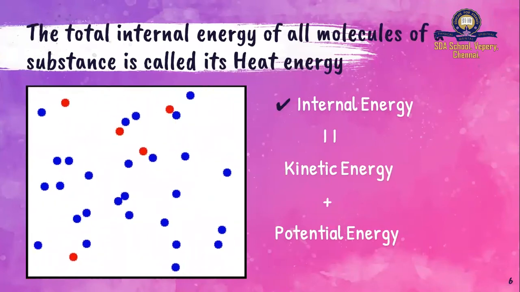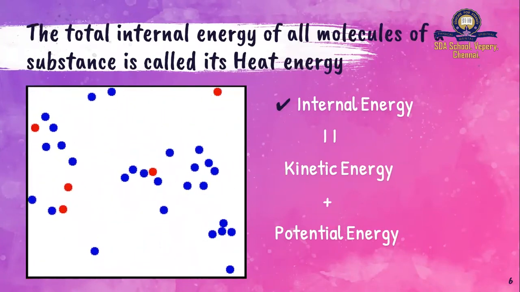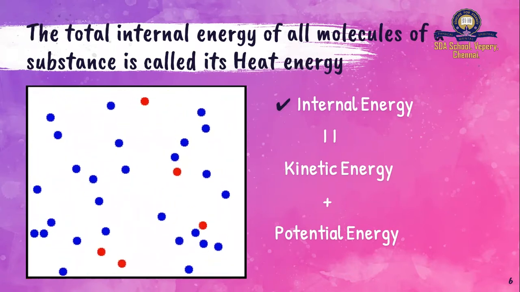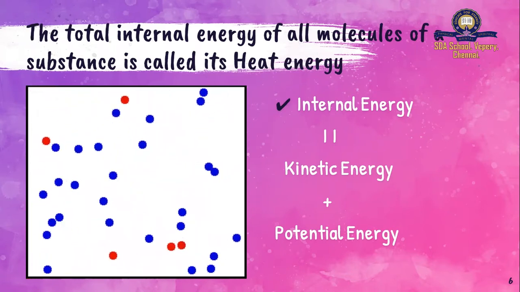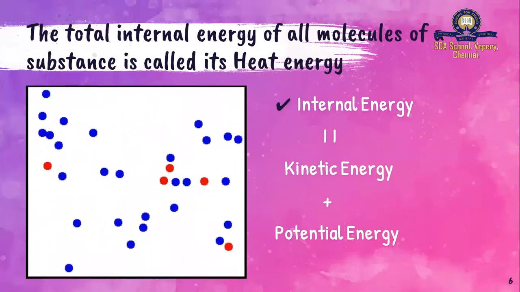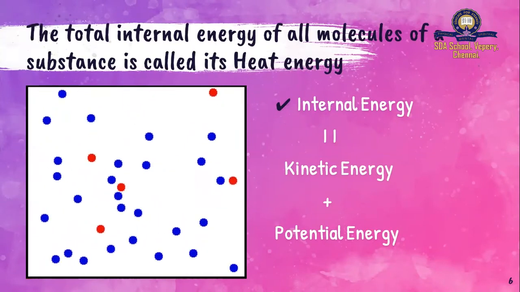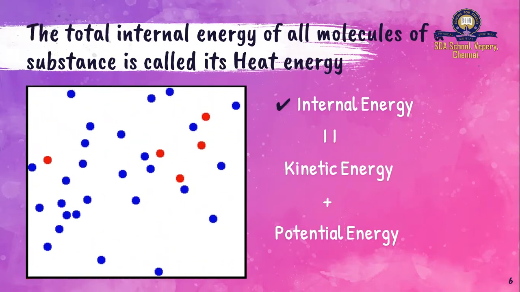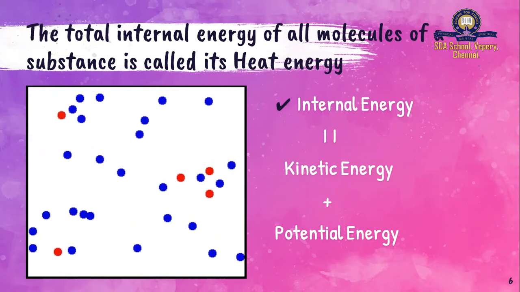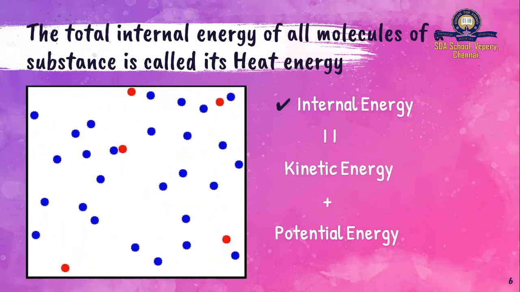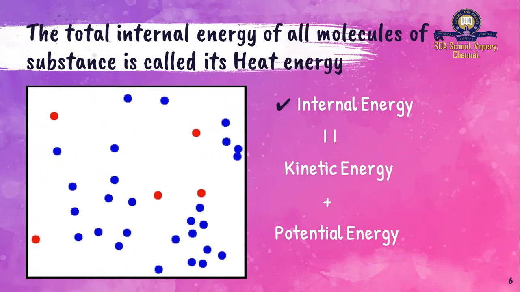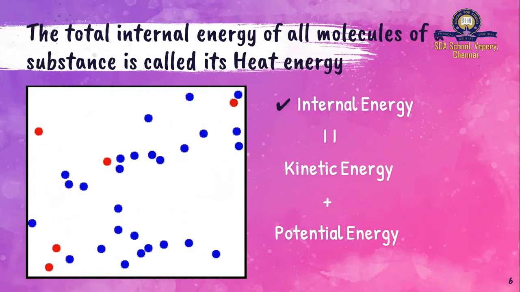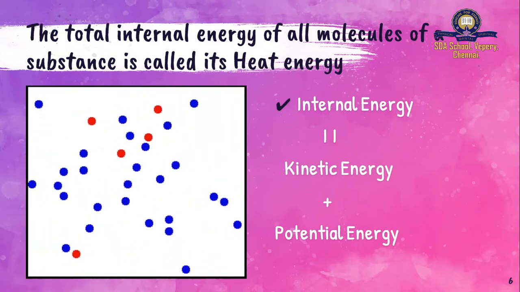Before we could learn more about heat, there are certain things which we have to learn and understand. Not every body is hot. Certain bodies, when you touch, are cold, and if you touch a few other bodies, they are hot. For example, you take a fridge. You open the fridge and touch inside, it will be very cold. But when you touch the back or side of the fridge, it will be quite hot, sometimes very hot, sometimes warm. So there is a change in temperature. You can see a hot body or a cold body.